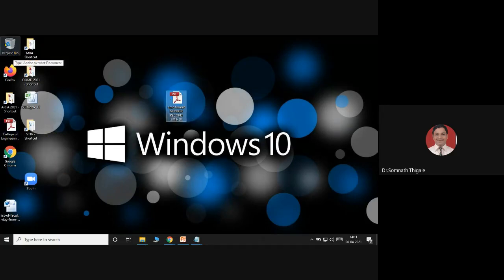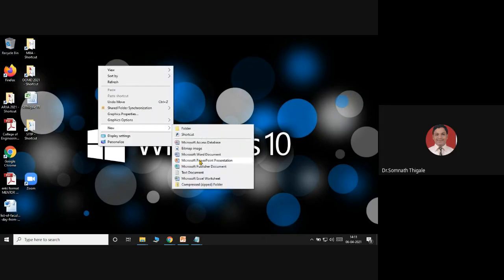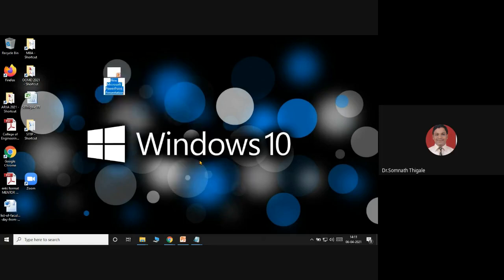So recycle bin means temporary. If you want to delete a particular file permanently, you can select the option and press Shift+Delete, and it will not be going back. For example, I say new file over here, a PPT, and I'll give the name Bell.